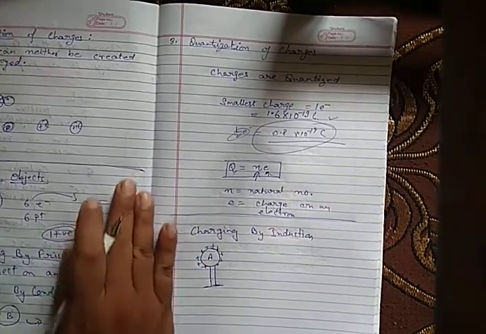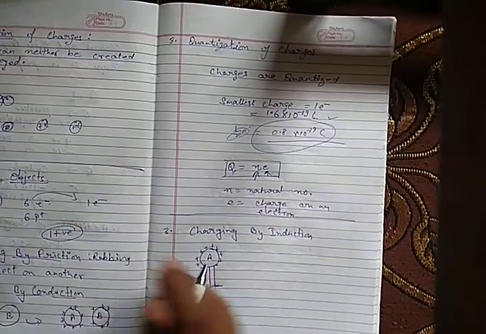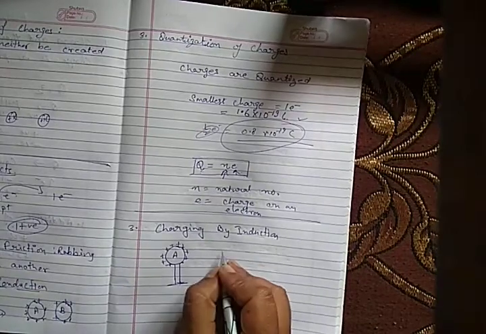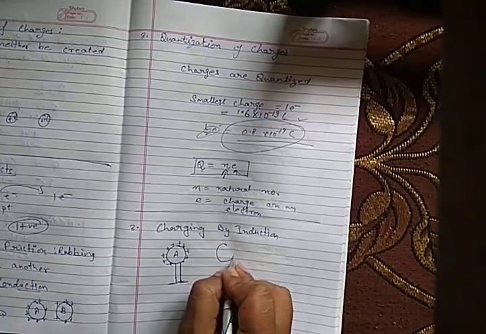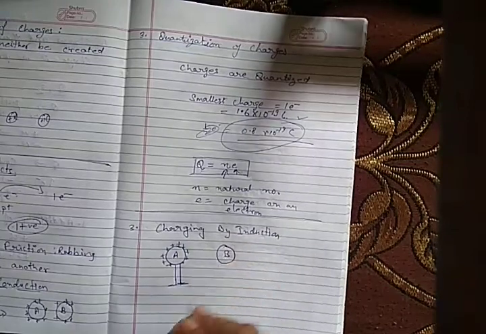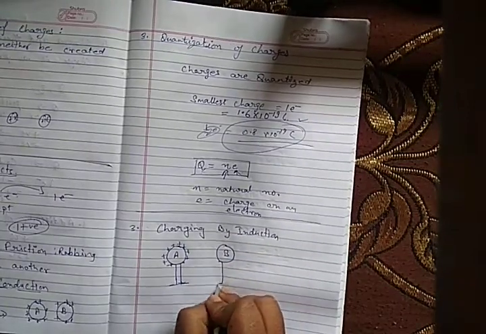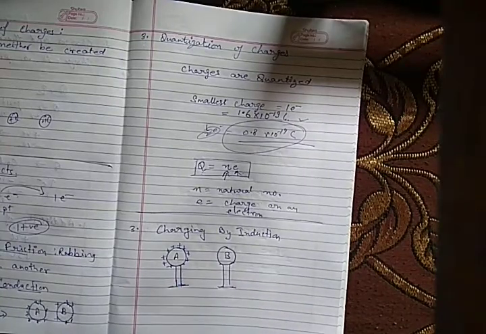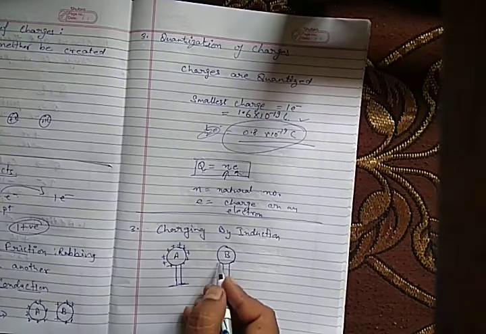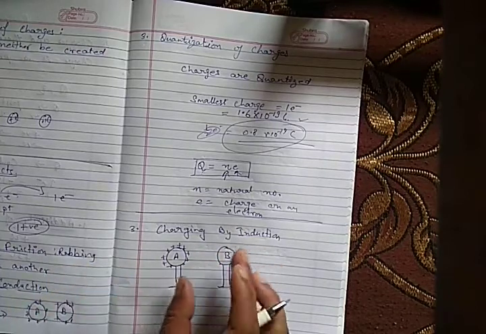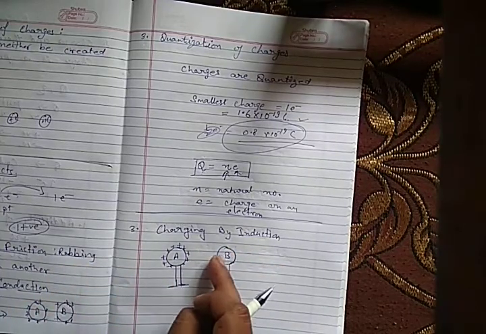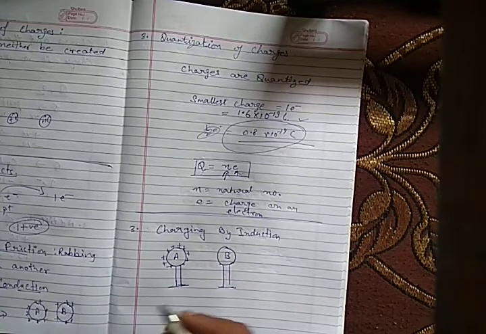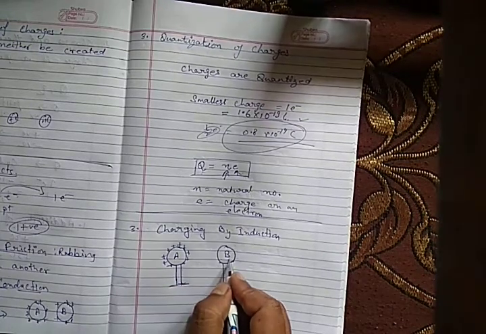Now we bring another object B. See, we are bringing another conducting object B near A. Now, this is object B and it is also on an insulated stand. We bring it near A. Now we just bring it near A, we don't touch it. So when it comes closer to A, due to induction, what happens? Due to induction, there is some displacement of charges over here.